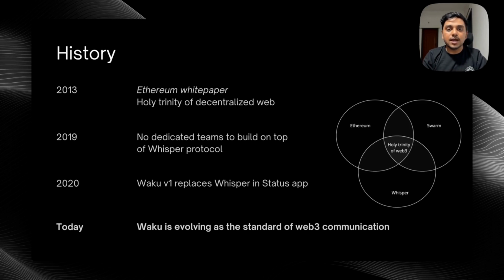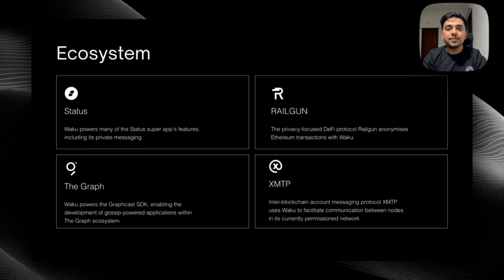Today, Waku is rapidly evolving as the standard of Web3 communications. And when I say standard, it is because of the vibrant ecosystem Waku is building around. Status app uses Waku. Railgun is a privacy layer built on top of Ethereum that uses Waku. The Graph is also a popular Web3 project that uses Waku. And finally, XMTP is one specific use case, which is chat. Waku is being used for building chat applications with XMTP.